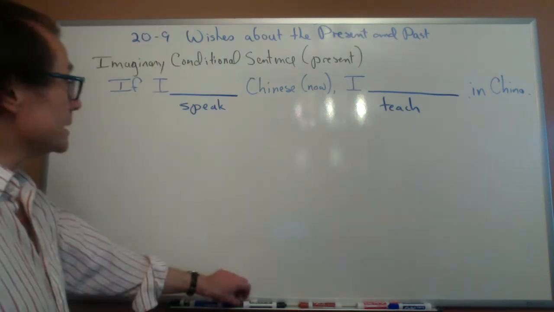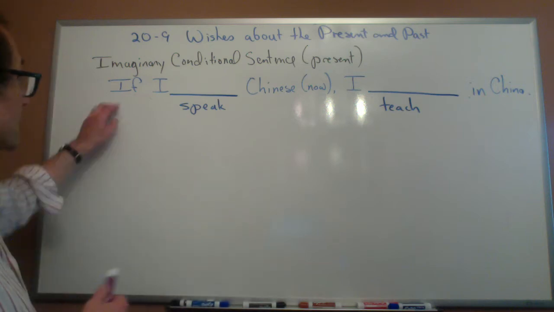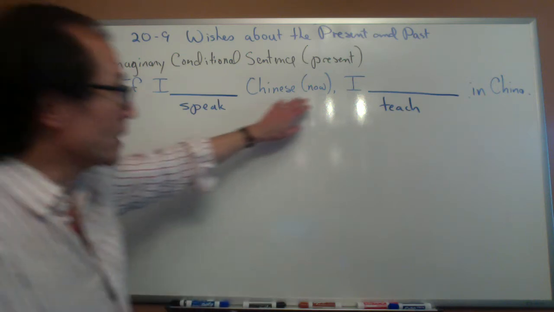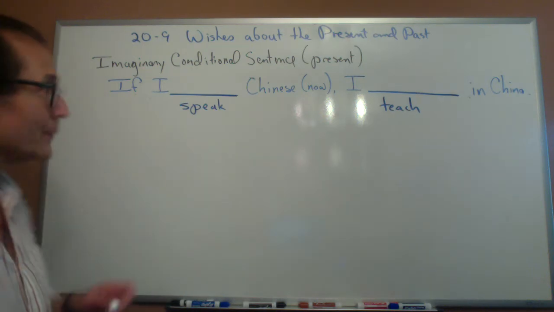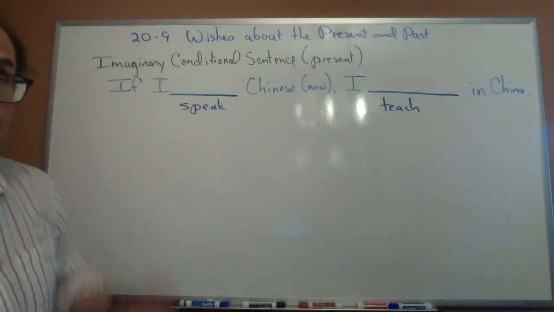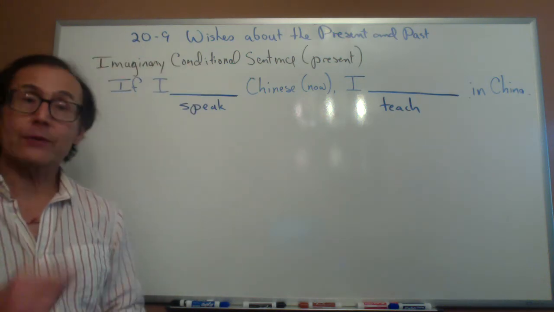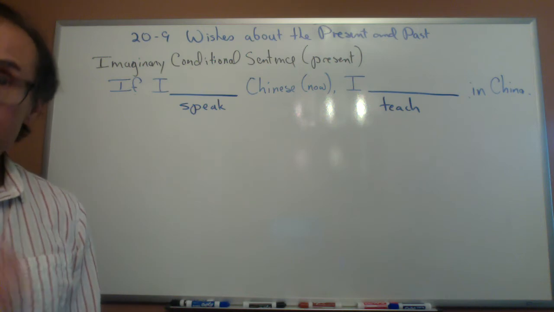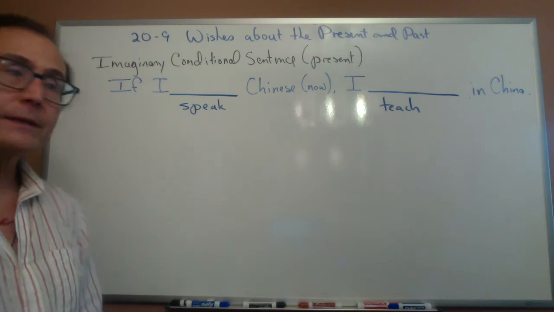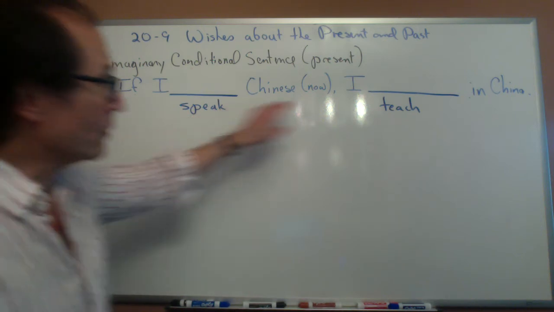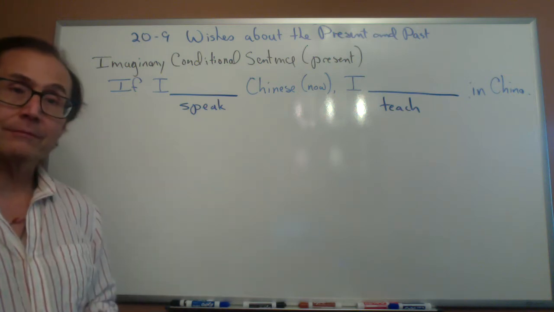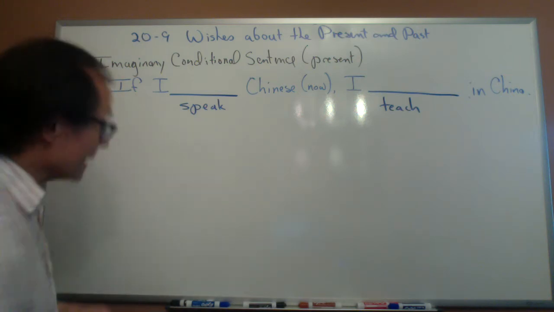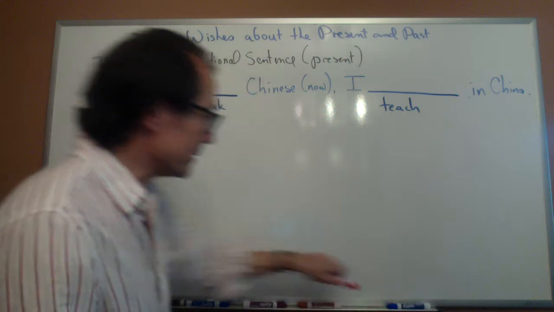So take a look at this sentence. If I blank speak Chinese now, comma, I blank teach in China. Now this is imaginary because I don't speak Chinese now. Would you take a minute, pause the video if you want to, and think what form should go in each of these blanks? Okay, so let's talk about that.